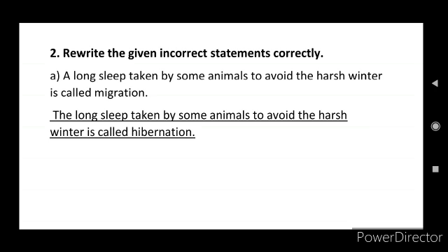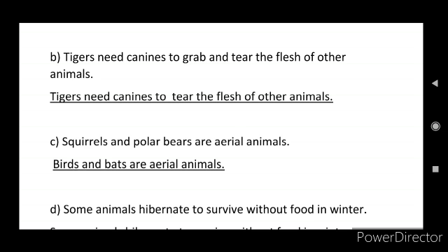Not migration. And next, question B: tigers need canines to grab and tear the flesh of other animals. So here, tigers need canines to tear the flesh of other animals.